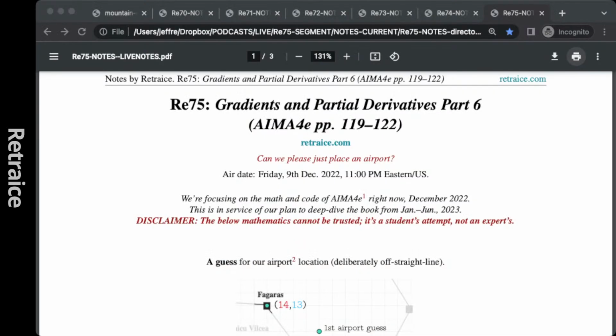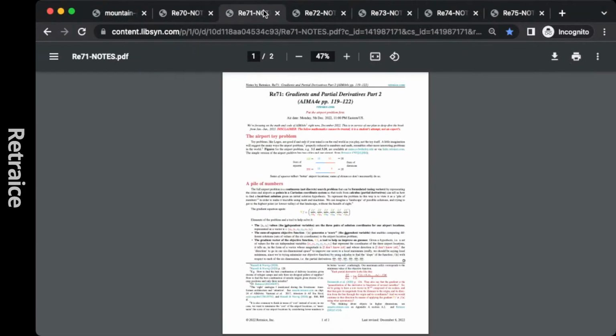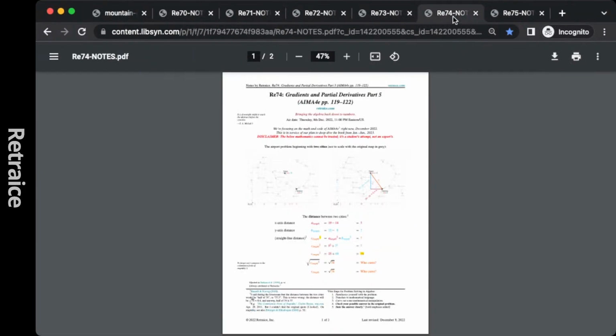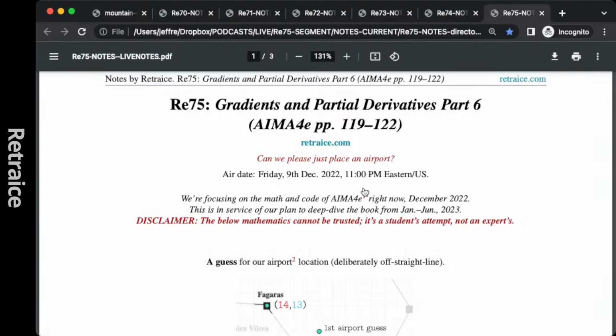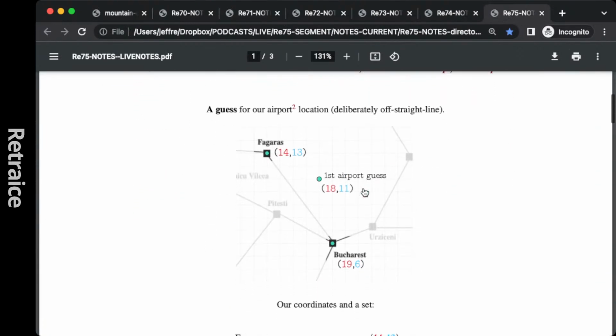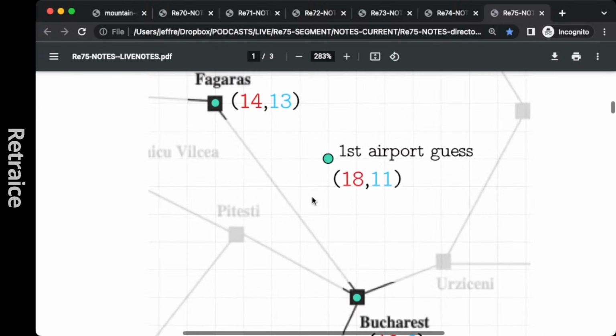Let's do this. If you're looking to get up to speed, go back through all the Retraice notes, starting with Retraice 70. We'll show you everything. Now we're on Retraice 75, and we place this darn airport. There you go. Done.